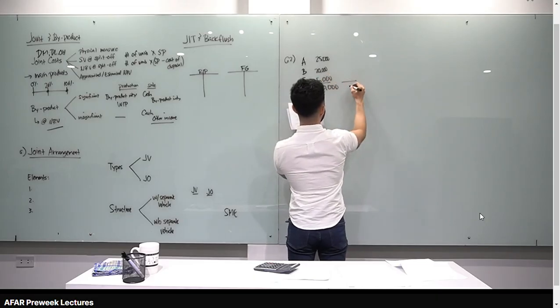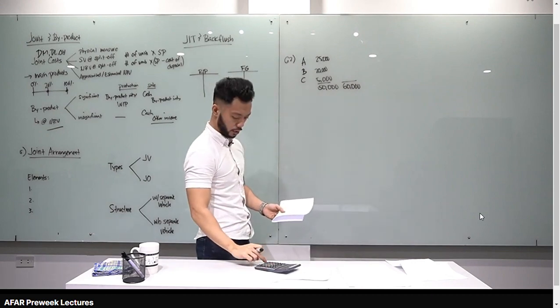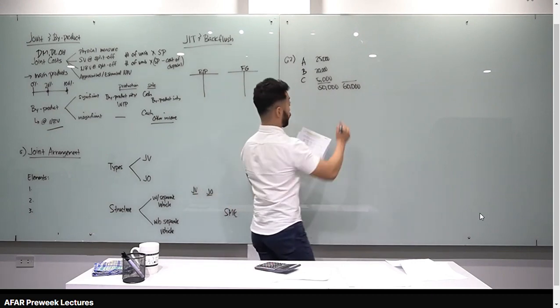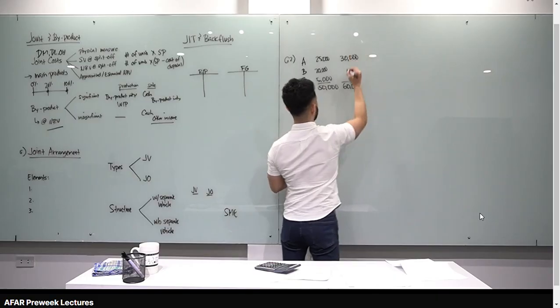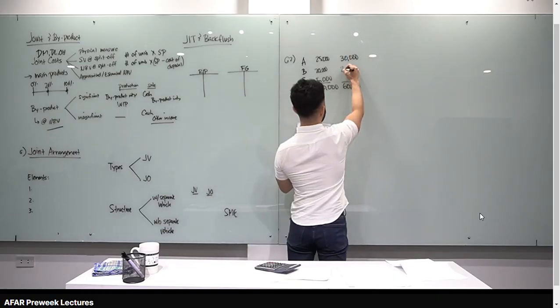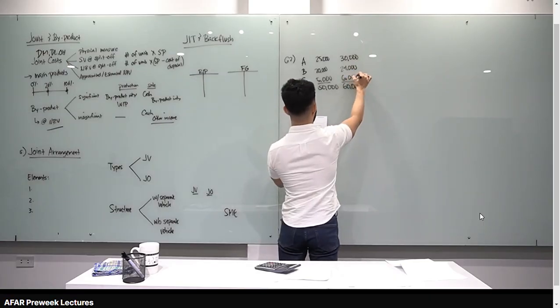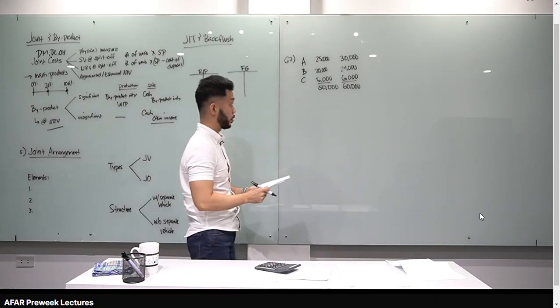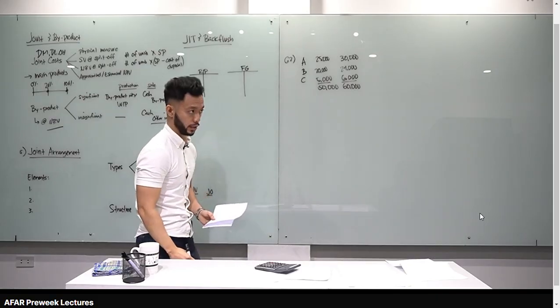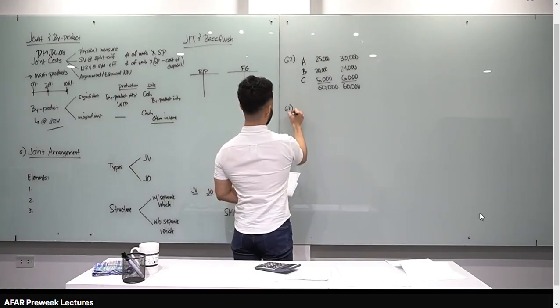The joint cost we allocate is 60,000. So 60,000 times 25 over 50 is 30,000. 60,000 times 20 over 50 is 24,000. And 60,000 times 5 over 50 is 6,000. That's how simple it is. Letter C: 30,000, 24,000, and 6,000. Very straightforward with the physical measure. Let's go to number 63.